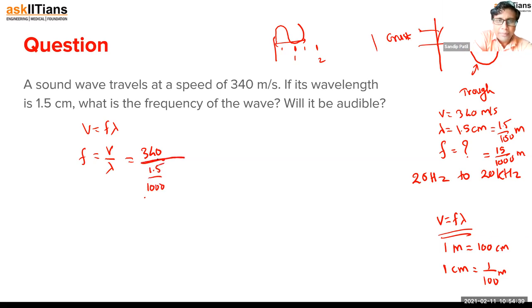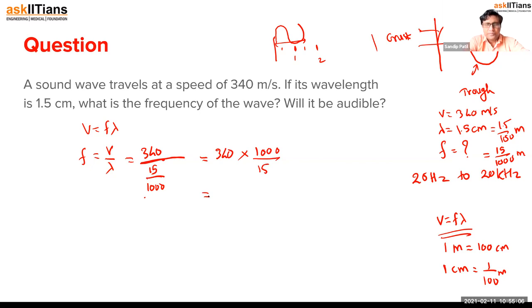Now remember, this is my main division line, so I can write this as 340, the main division line converted into a multiplication sign, and whatever is below that main division line, reverse it. So that will become 1000 divided by 15.